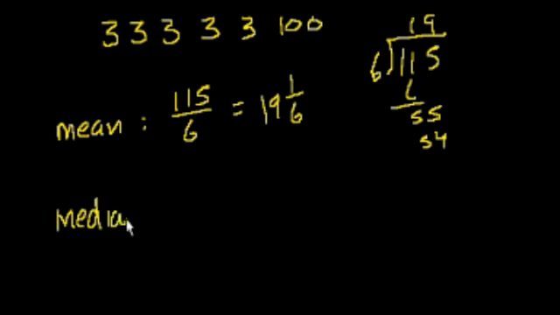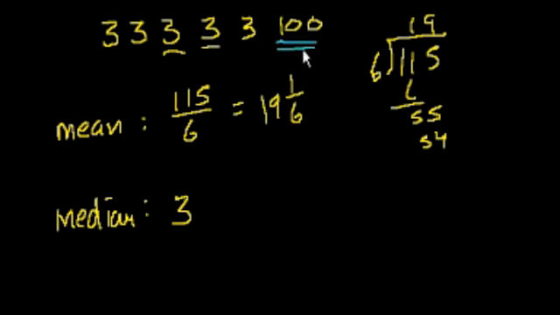The median. We already put these numbers in order, right? If I had given them to you out of order, you'd want to put them in order, and then ask, what's the middle number? The middle 2 numbers, since I have an even number, are 3 and 3. So if I take the arithmetic mean of 3 and 3, well, I get 3. And this is maybe a better measurement of the central tendency, or of the average of this set of numbers, right? Essentially, by taking the median, I wasn't so much affected by this really large number that's very different than the others.